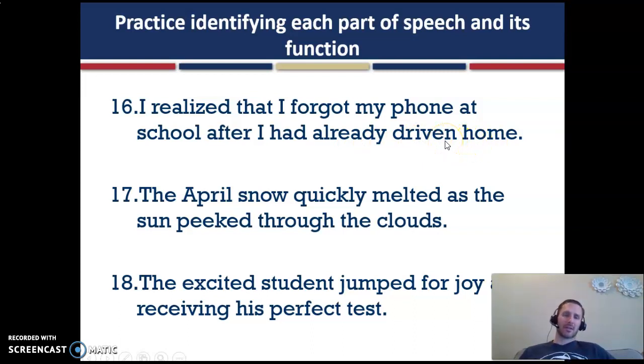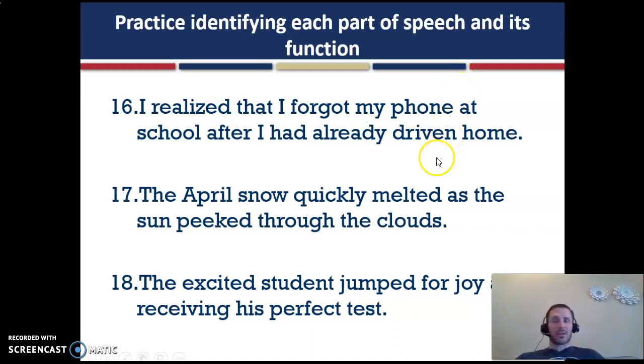Now I'm just second guessing myself, which is very possible too. Where, yeah, I'm going to stick with adverb there. That one's a little tricky, but modifying where we've driven. My thought process was that it could be a direct object because it's a place that we've driven to. I had already driven home. But I'm going to stick with adverb as my final answer, recognizing that I'm not 100% sure on that one. Maybe Mrs. Schickman can help me out.